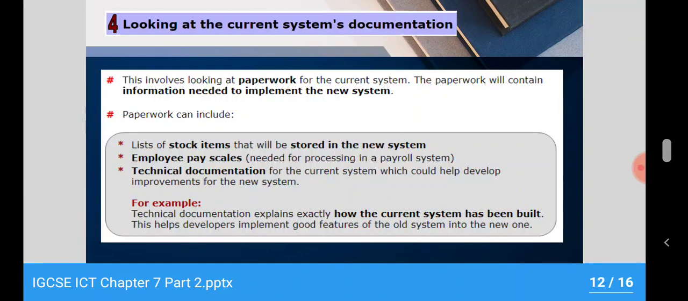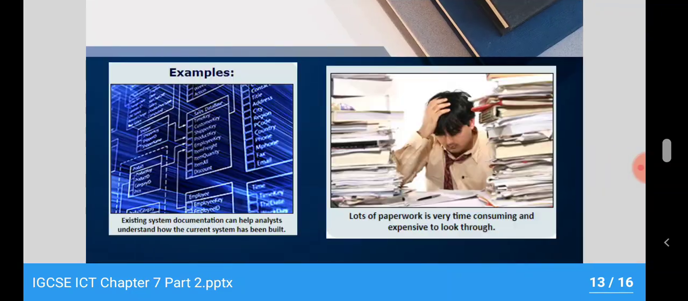And technical documentation can explain exactly how the current system has been built. So then the system analyst will get an exact idea of where they have to do the correction. This helps the developer to implement good features of the old system into the new one. So it's not always required that you completely upgrade the system. There are several good features in the system that you cannot change, and you can re-implement them into the new one. So these are the examples.